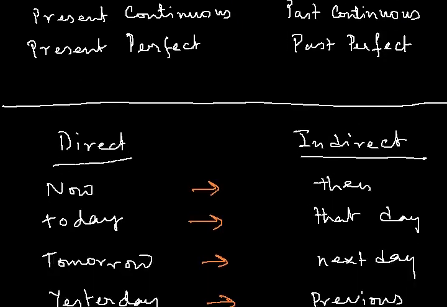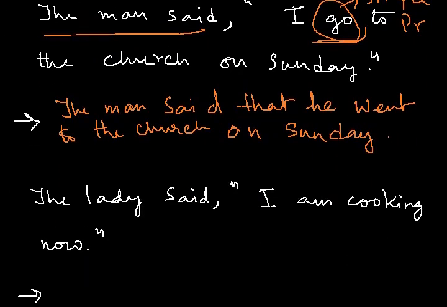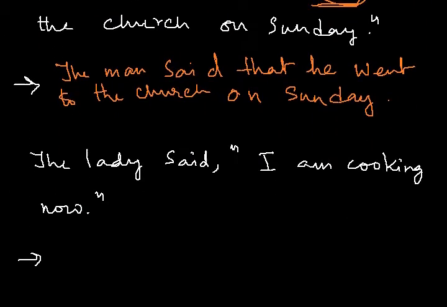Now, the next sentence. The lady said, comma, I am cooking now. This is of course in past tense, said. The second part is in present continuous tense. You remember continuous tense means an action which is still going on. So there is ing. So I hope you remember that this is in present continuous tense.